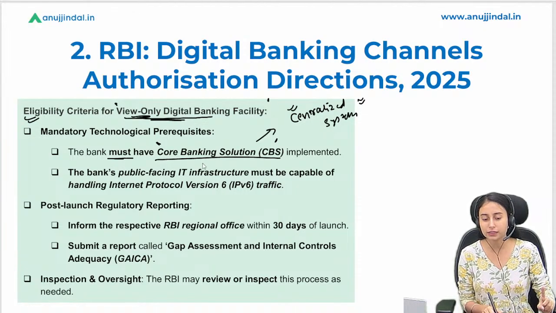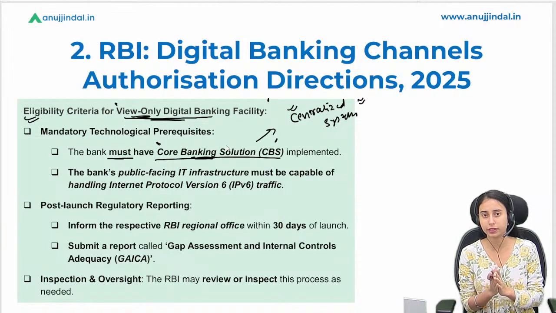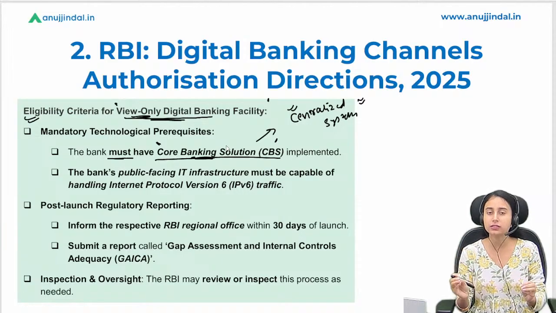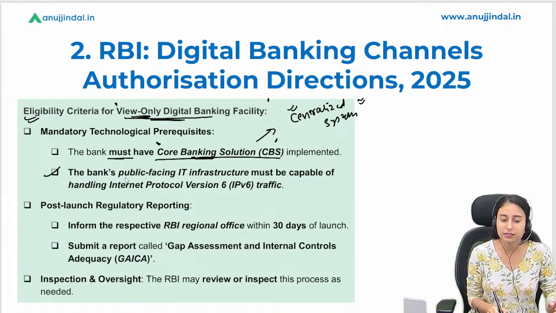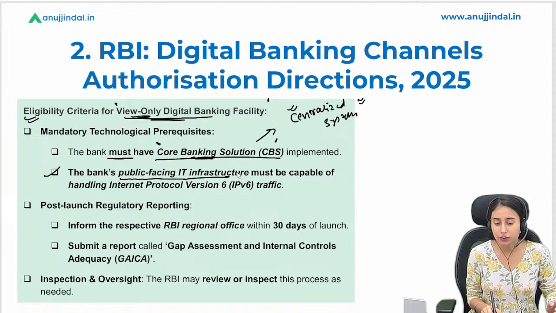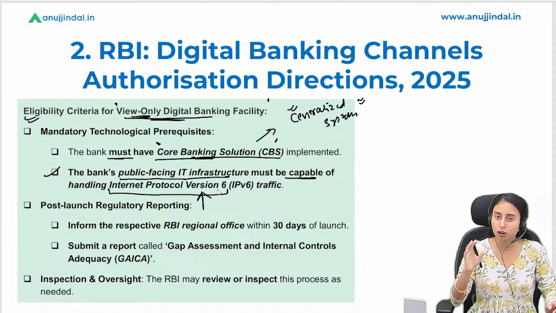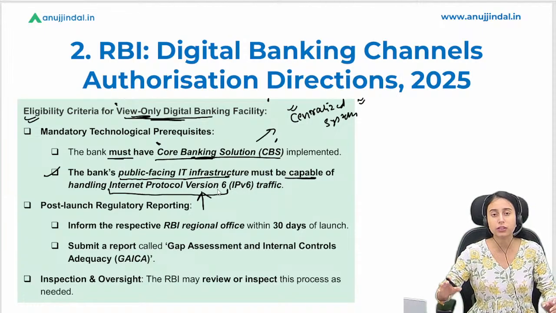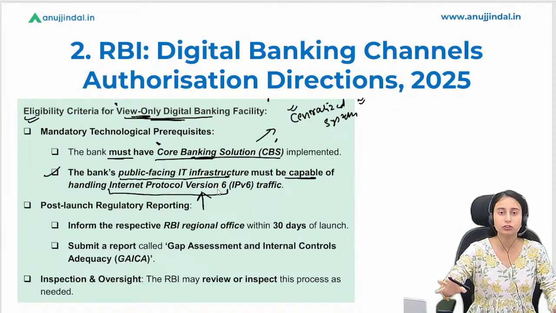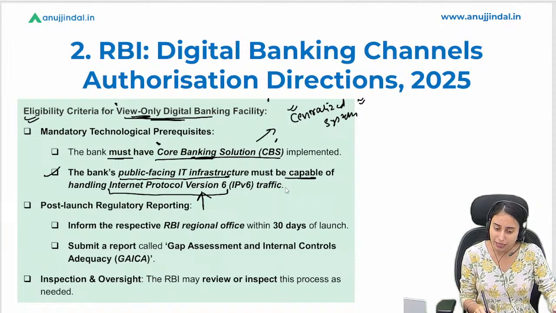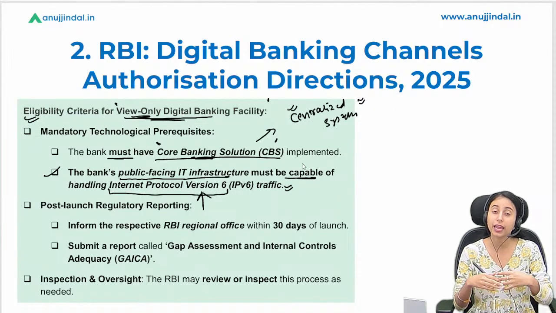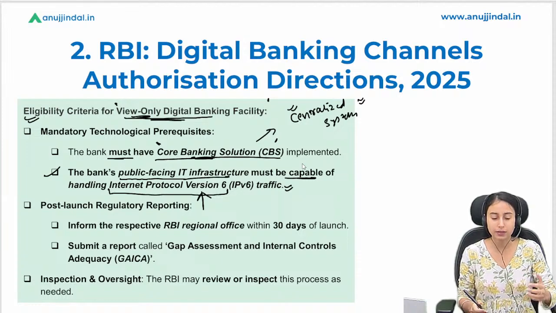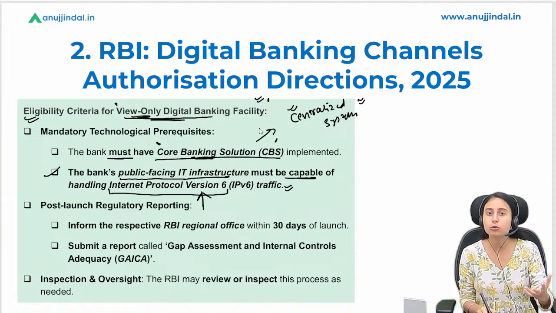So the first requirement is that the bank must have a core banking solution, so that the individual has that service and can go to any branch to access the basic financial services. Then they must have a public-facing IT infrastructure that is capable of Internet Protocol version 6, the latest version of internet protocol, so that they can give real-time information to their individuals or borrowers. They must have IT infrastructure that can support the system and the facility they are aiming to provide.